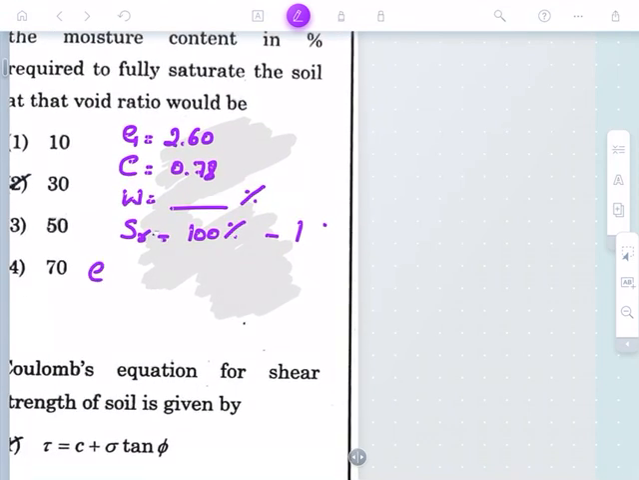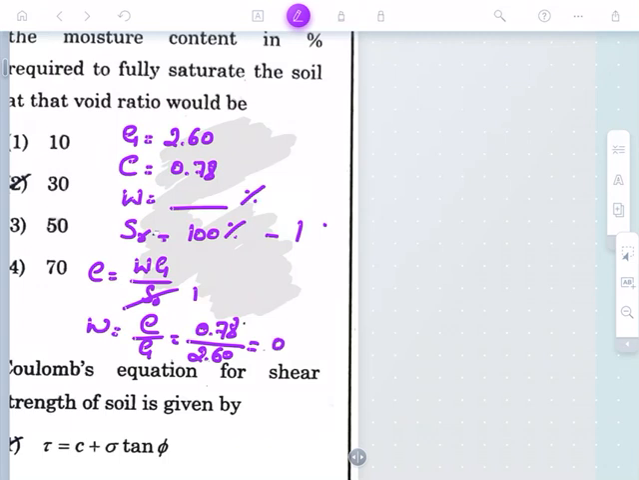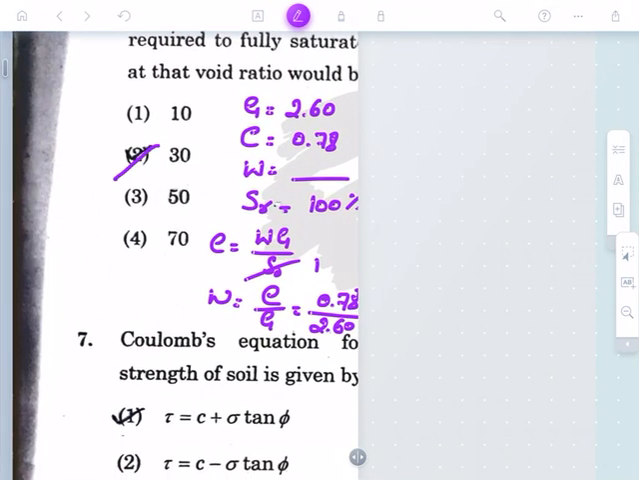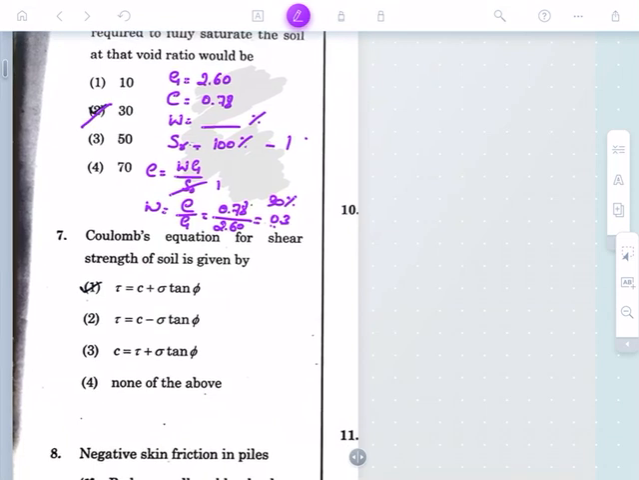So the standard equation is E is equal to W into G divided by SR, where SR is 100% saturated, I am just taking it as 1, then W will be equal to E divided by G. The value of E given in the question is 0.78 divided by G, which is 2.60, which comes to be 0.3. In terms of percentage, it will be 30%. So this will be the right answer. Very important and easy question. I hope everyone has solved it.